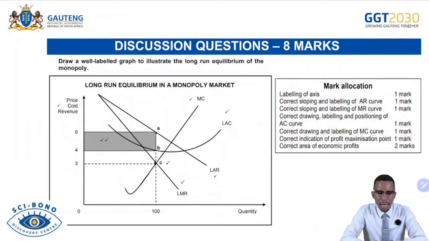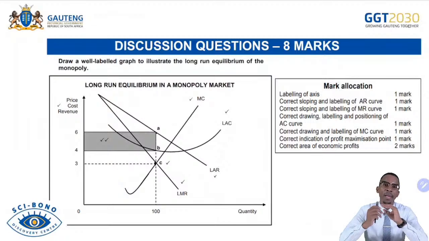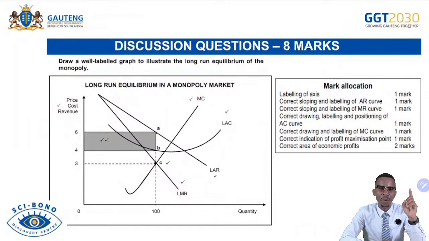Draw a well-labeled graph to illustrate the long run equilibrium for the monopoly. Remember, the monopoly makes economic profit or supernormal profit in both the short run and the long run. However, you must be very careful. If you ever come across a question saying, is it possible for the monopolist firm to make economic loss in the long run? It is possible only if its average costs are greater than average revenues. You need to be flexible, because they happen to make economic loss. You have seen that. No.